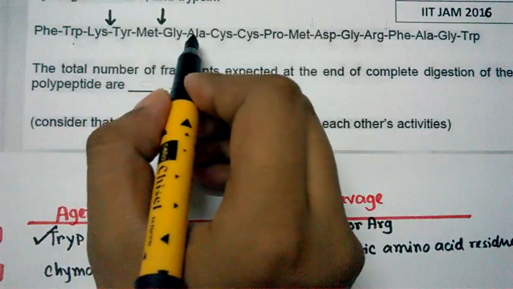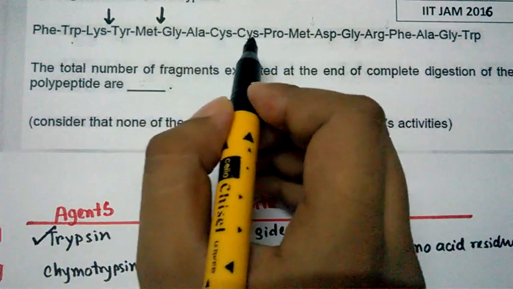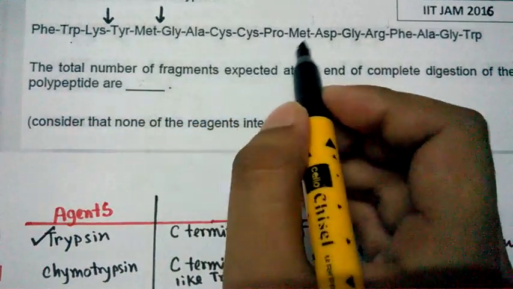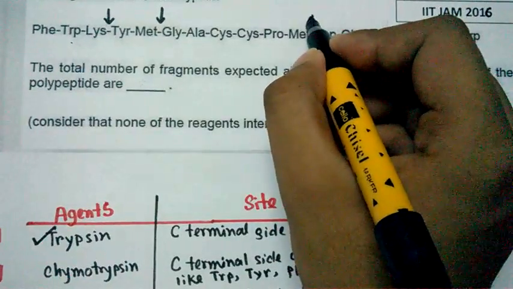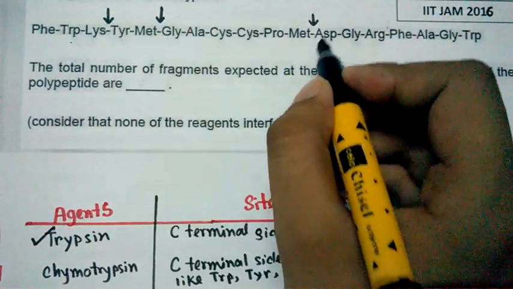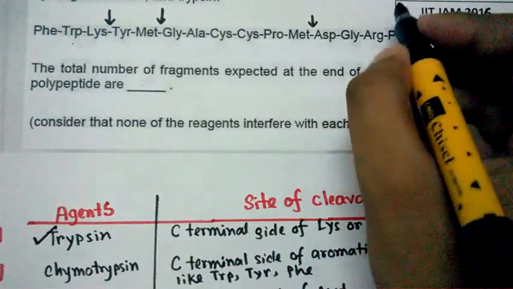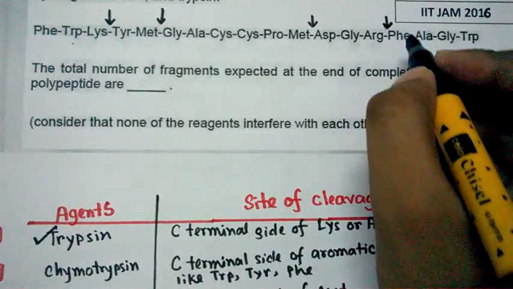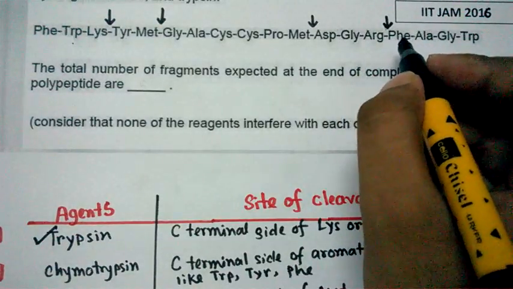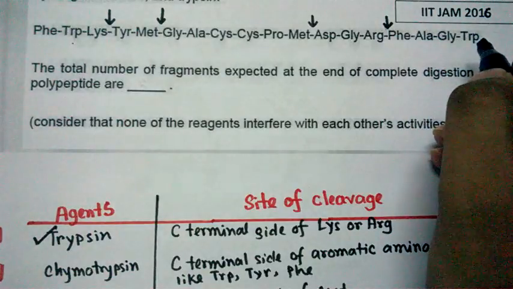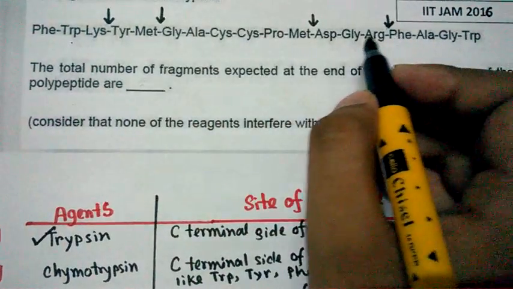Then glycine, alanine, cysteine, then proline, then methionine again, and there is a cleavage point for cyanogen bromide. Aspartate, glycine, arginine, again arginine, there is a cleavage point for trypsin, phenylalanine, alanine, glycine, and tryptophan. So there are basically 4 cleavage sites, and 4 cleavages would produce 5 fragments.